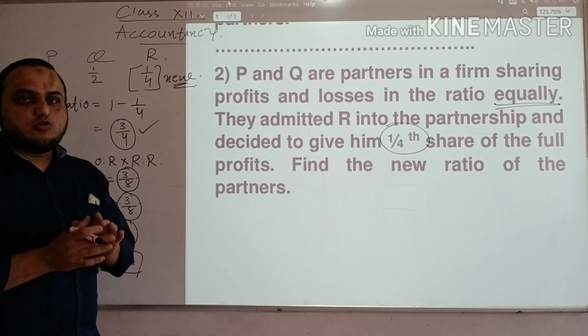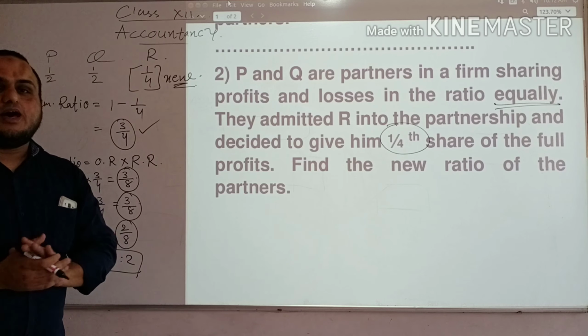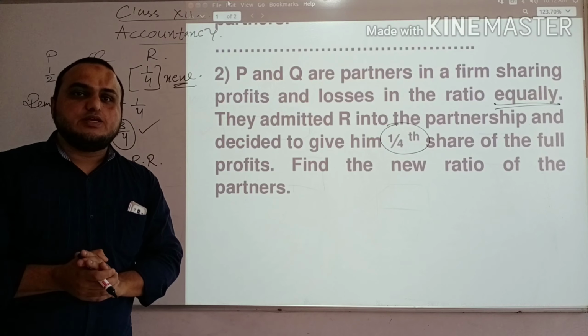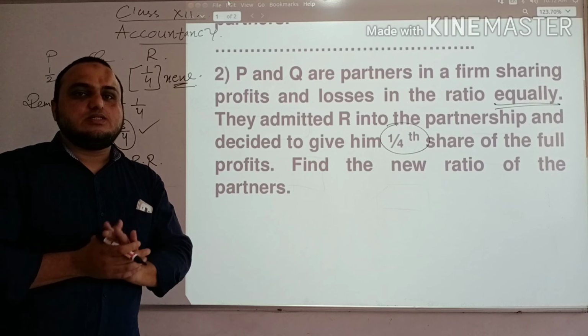So now students, I hope the concept is clear that this way you will get the new ratio. Now next time when we will meet, we are going to see the next method to calculate the new ratio of new partner when new partner is admitted in the business.